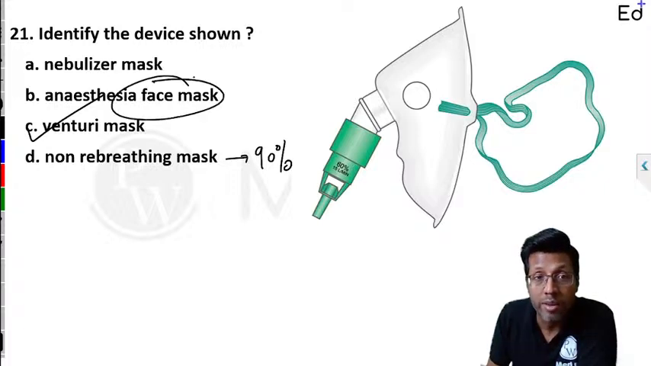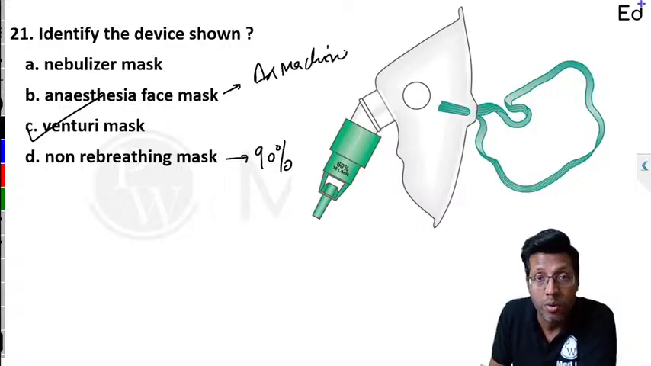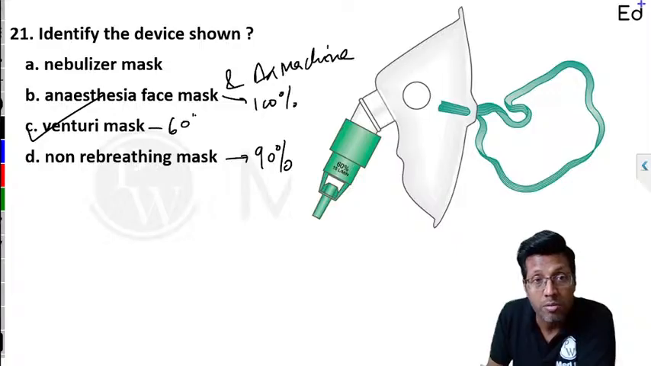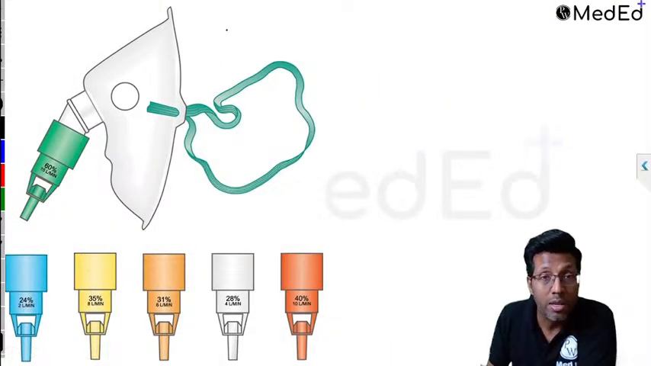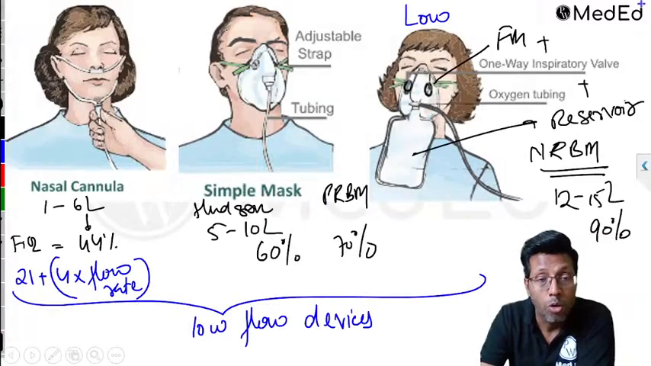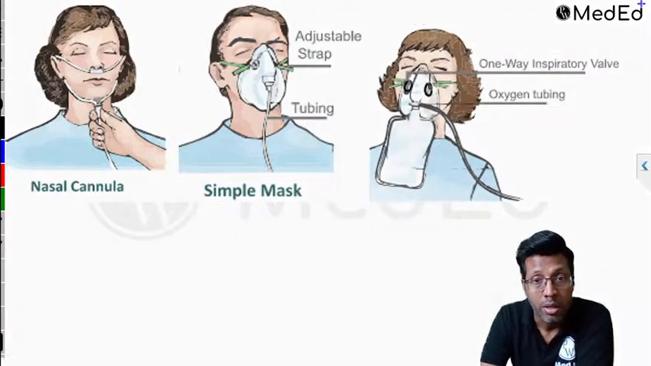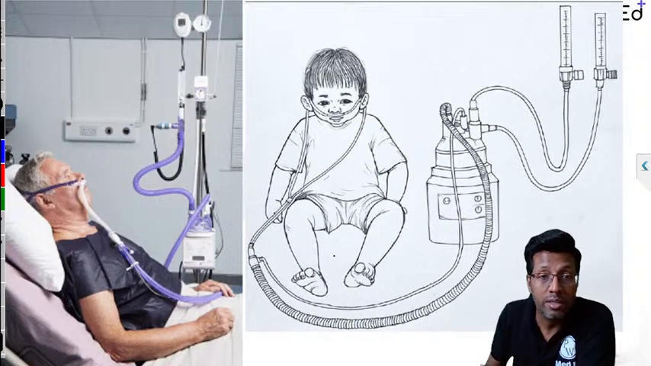Remember, the anesthesia face mask is connected to the anesthesia machine, not this one. If you have an anesthesia face mask connected to an anesthesia machine, it can give 100% also. Venturi mask maximum is 60%. Okay, so this is Venturi mask. Venturi mask is not a low flow device. Low flow devices are nasal prong, simple face mask, partial rebreathing, and non-rebreathing. The others are high flow. This is a high flow device.